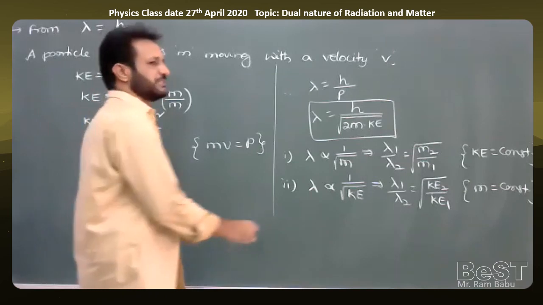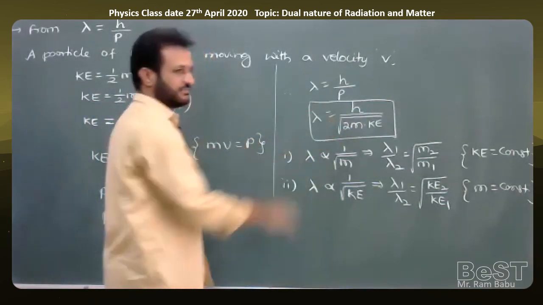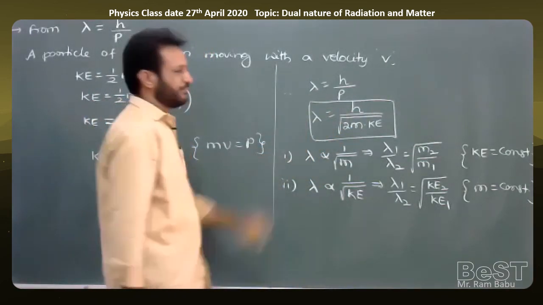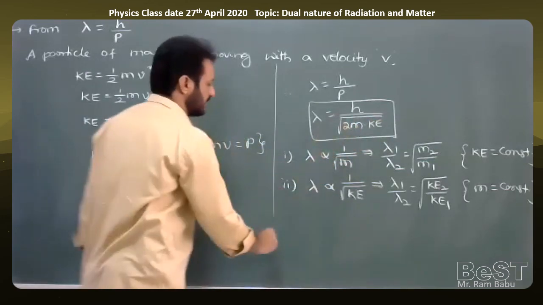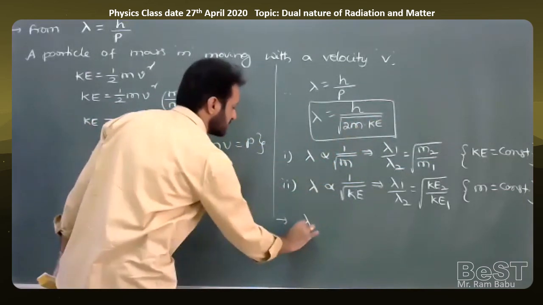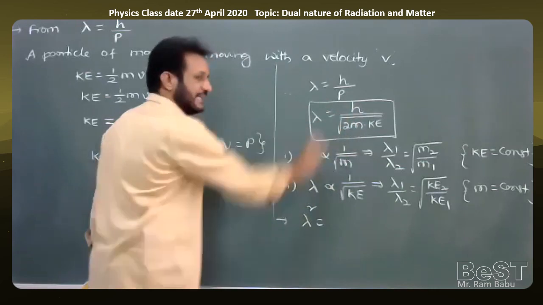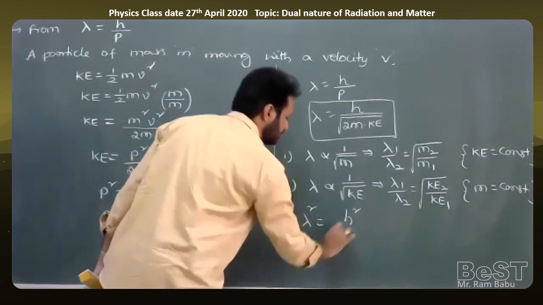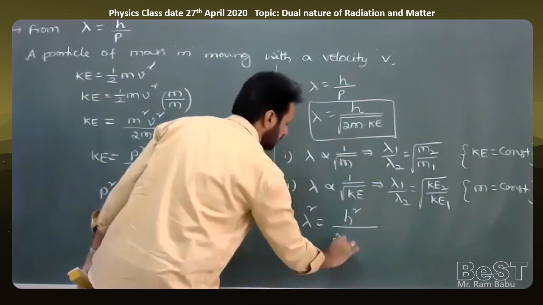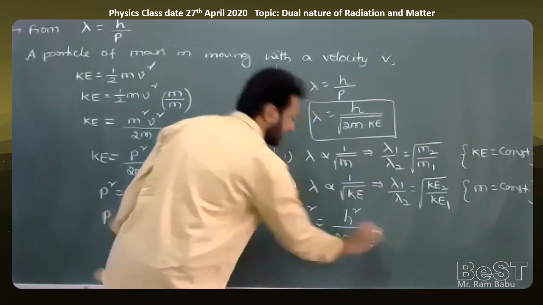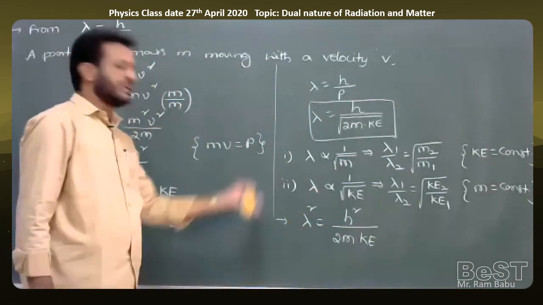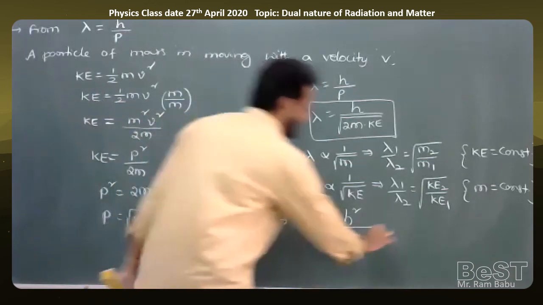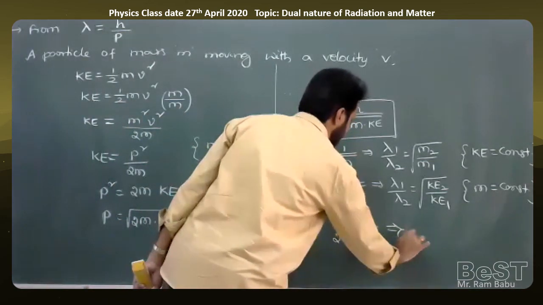So from this formula, if you want to calculate KE also, square both sides. If you square this formula on both sides, then what will we get? Lambda square is equal to h square divided by 2m into KE, as the root and square cancel. Take KE to the left side and lambda square to the right side. We can calculate the KE of the particle when lambda is given.